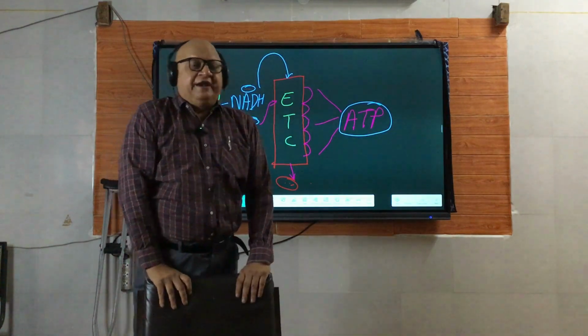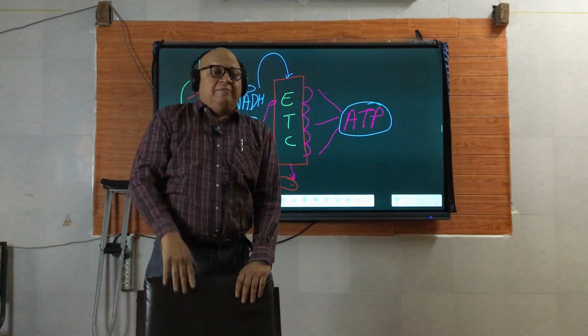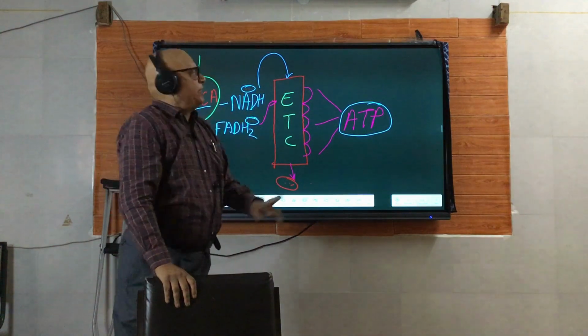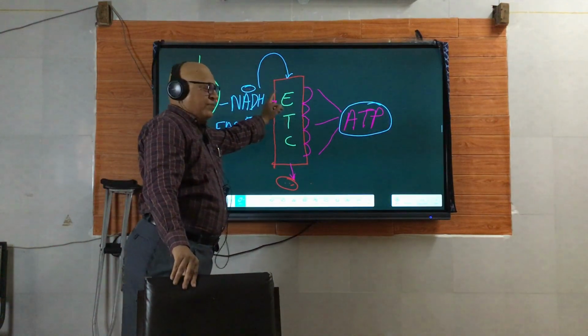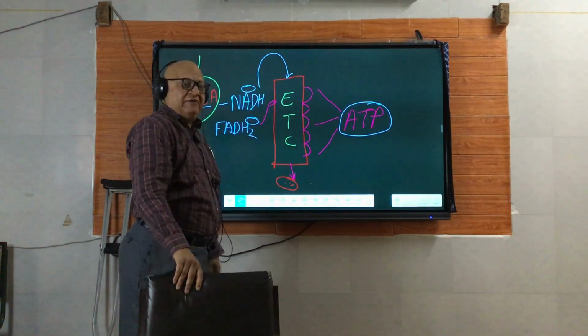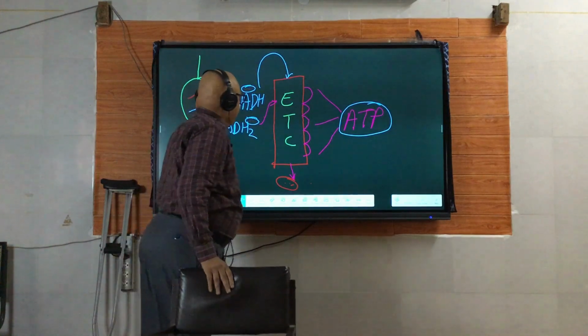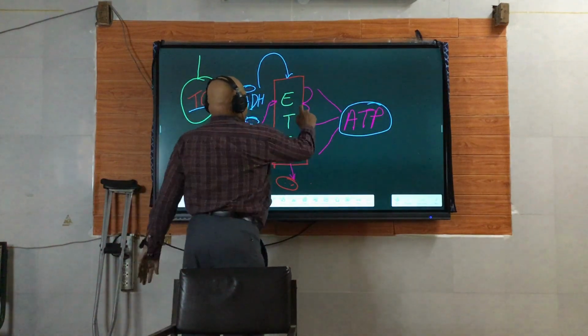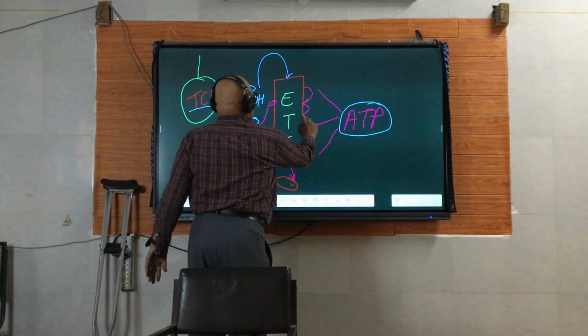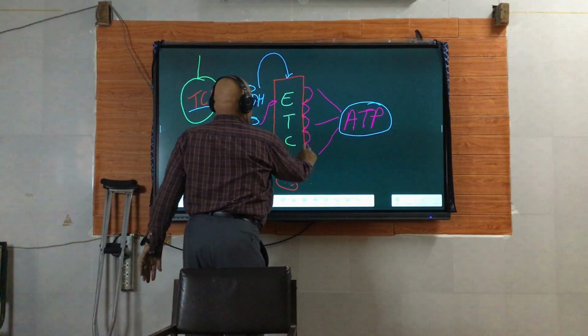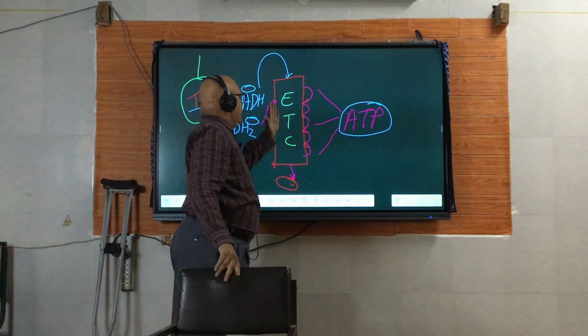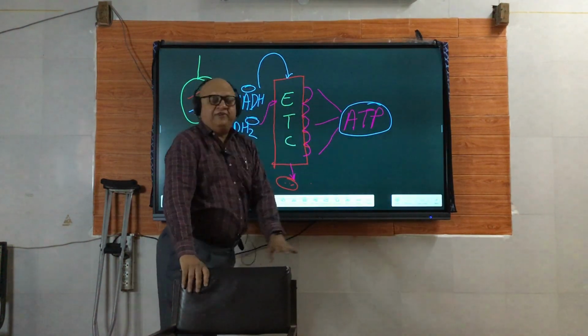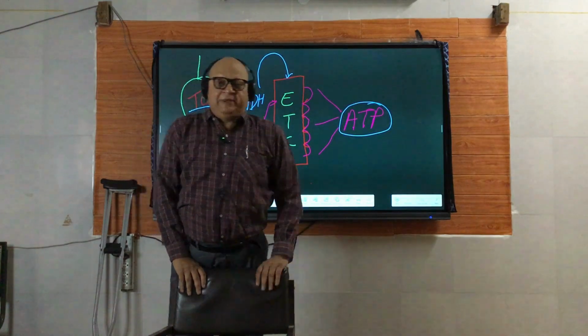It is redox potential. Read about it. So along the redox potential from negative to positive, electrons will fall. So I am repeating, as the electrons move down their redox gradient, they release energy which is trapped in the form of ATP.